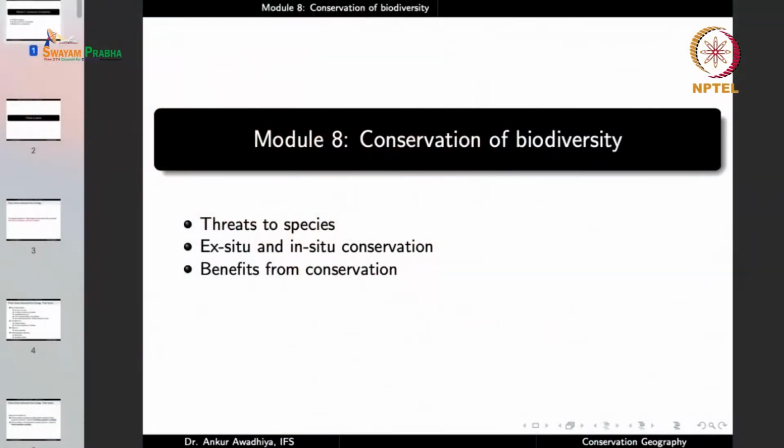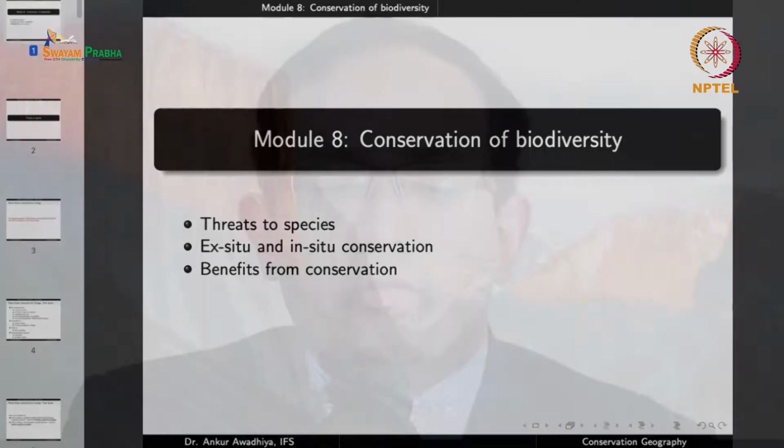Namaste. In the last lecture, we looked at biodiversity, which is the variety of life in all its forms and at different levels of organization. Today, we begin a new module, which is conservation of biodiversity. In this module, we will have 3 lectures. The first is threats to species, in which we shall discuss the kinds of challenges that different biodiversity are facing on this planet.